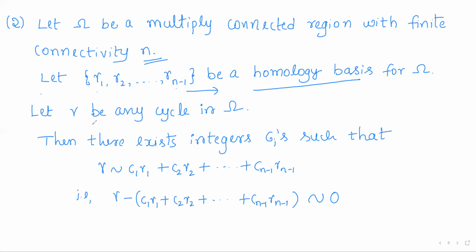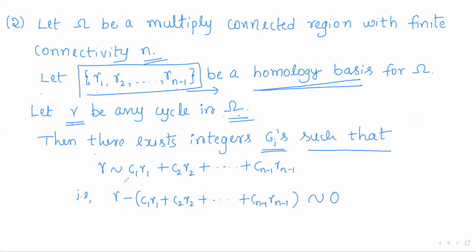Now let gamma be any cycle in omega. As gamma 1, gamma 2, up to gamma n minus 1 form a homology basis for omega, and gamma is any cycle in omega, there exist integers ci such that gamma is homologous to a linear combination, say c1 gamma 1 plus c2 gamma 2 and so on up to c n minus 1 gamma n minus 1.